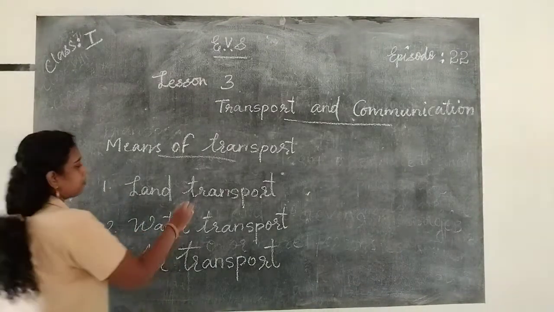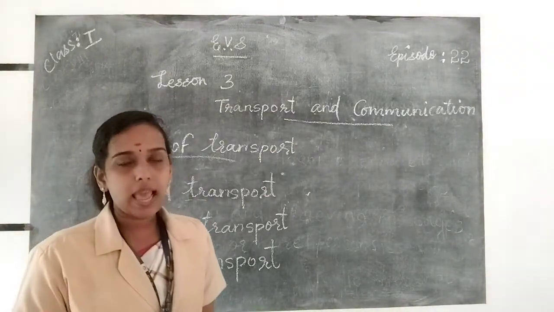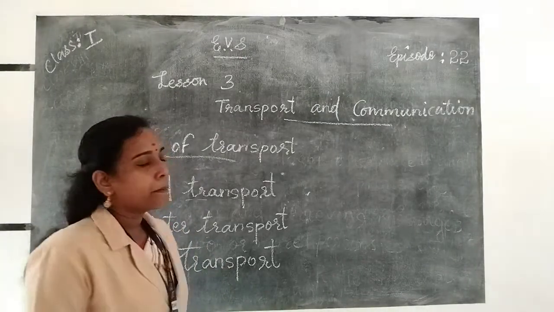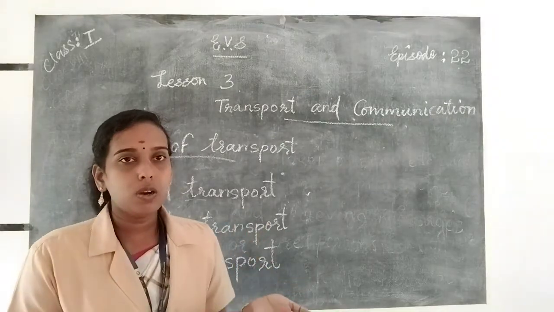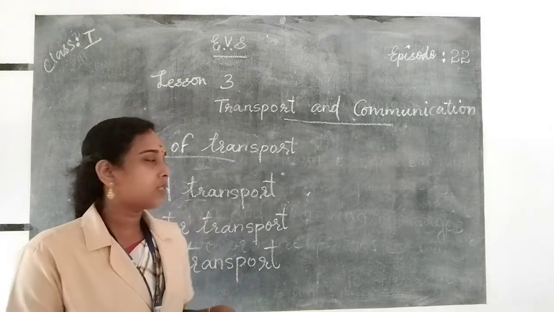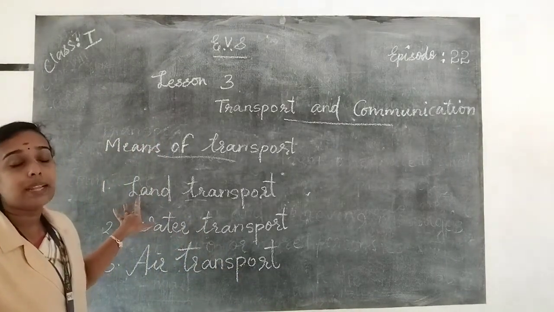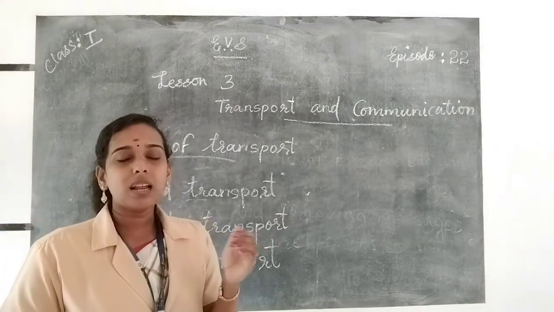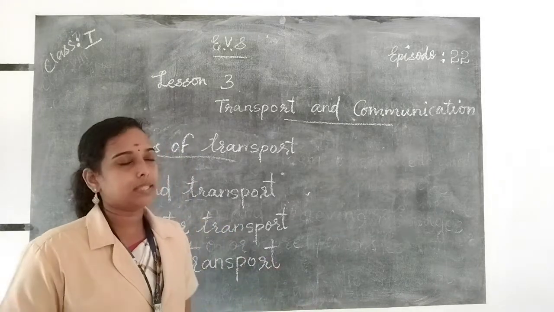Land transport means the vehicles that help us to travel on land. Examples are bus, scooter, motorcycle, and they are found on roads. Some emergency vehicles like ambulance and police vehicles, and trains and metro trains are also land transport, because they run on special tracks on land, called rails.